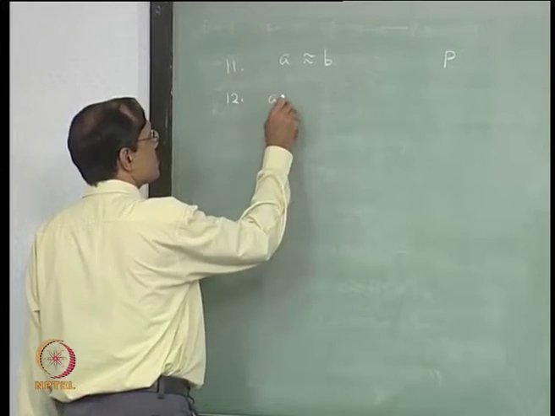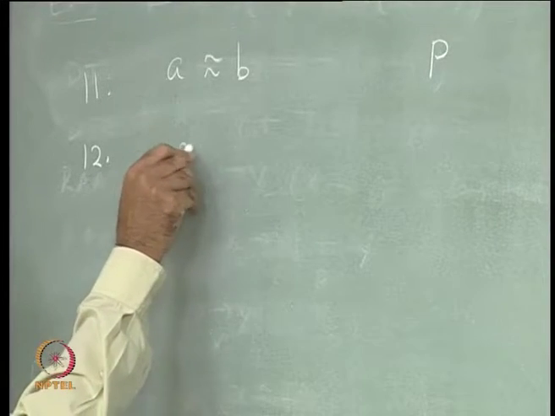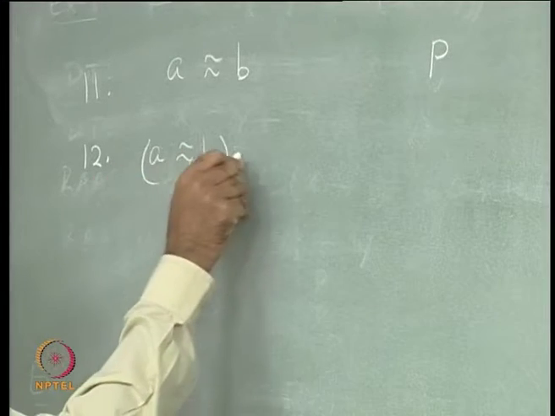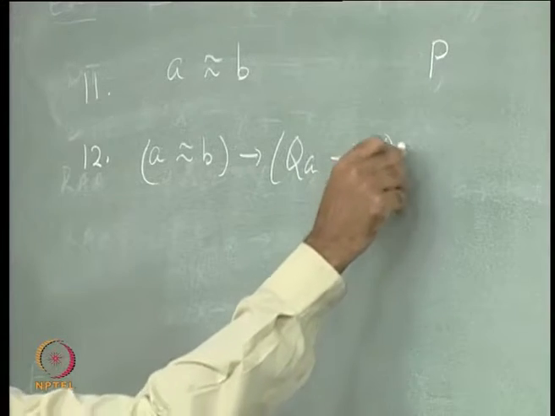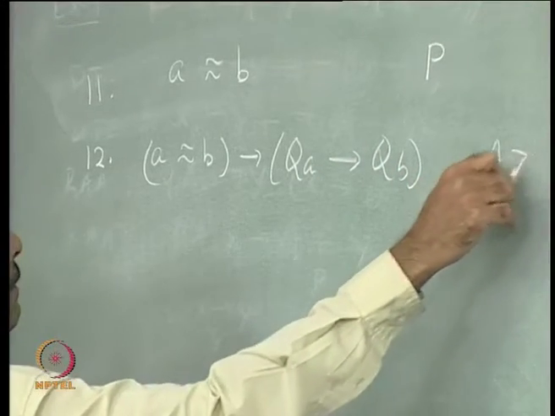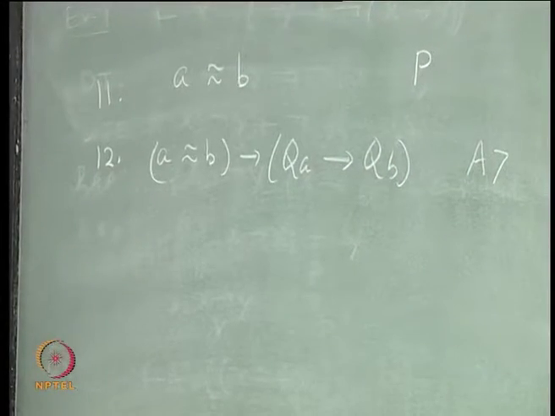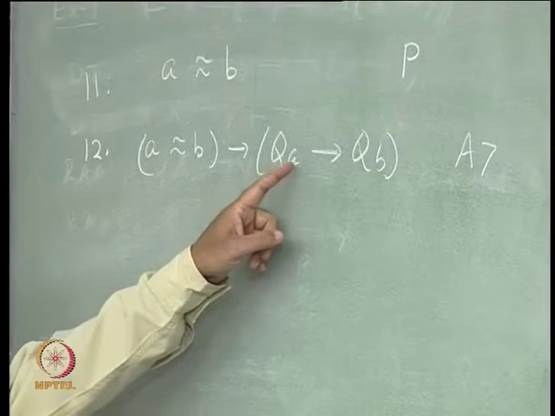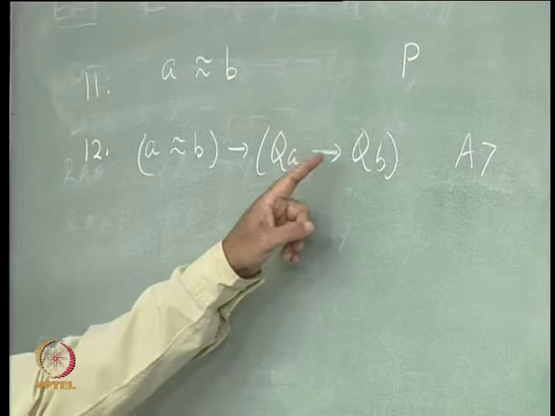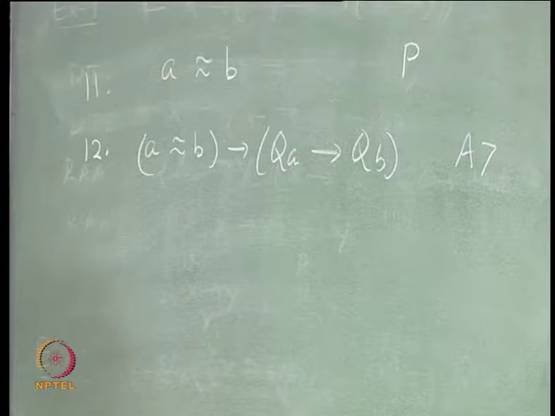So, you have to use A7, a equal to b implies Qa implies Qb. For x, s equal to t, x with x replaced by s, x replaced by t. So, our x is Qx.